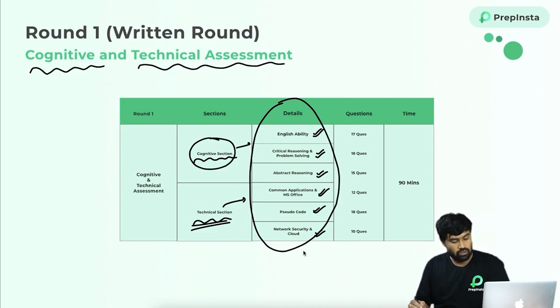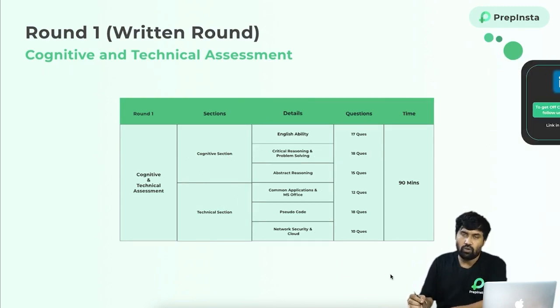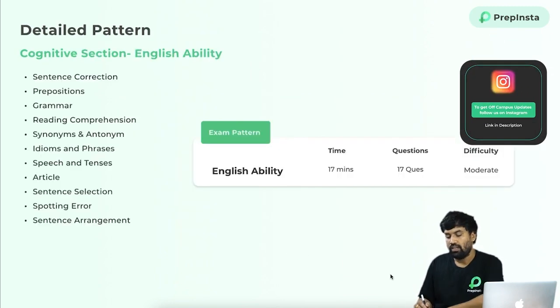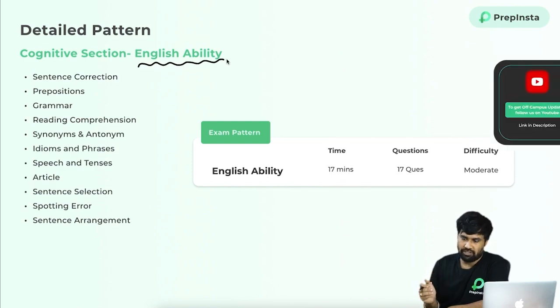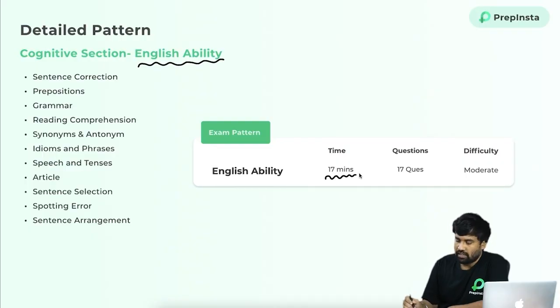So just look into this. Quickly we can go through all the subsections. In the cognitive section, English ability is the first subsection, which has a time limit of 17 minutes. They are offering 17 questions, and the difficulty level is moderate.